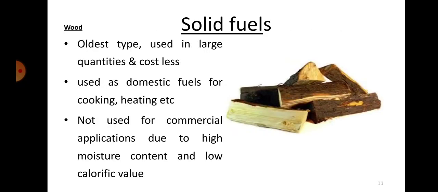Okay, so we'll just go into the first one, that is solid fuels. So what do you mean by solid fuel? That is again depending on their physical existence. If they're available as solids, they're called solid fuel. If they're in the form of liquid, it is liquid fuel. If it is in gas, they're called gaseous fuel. So what are the different types of solid fuels we have? First one is wood. So it is the oldest type, used in large quantities and it costs less. Used as domestic fuels for cooking and heating, etc.